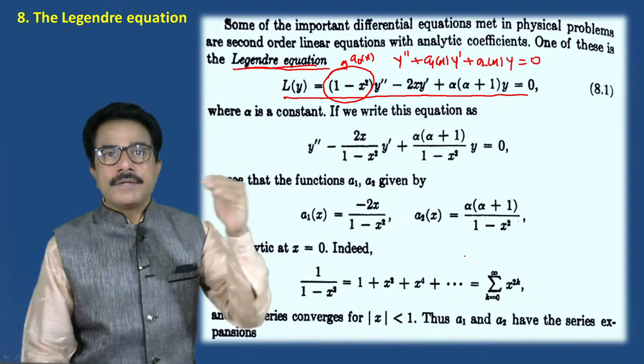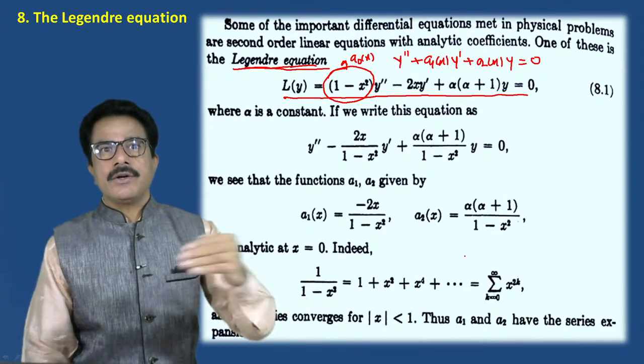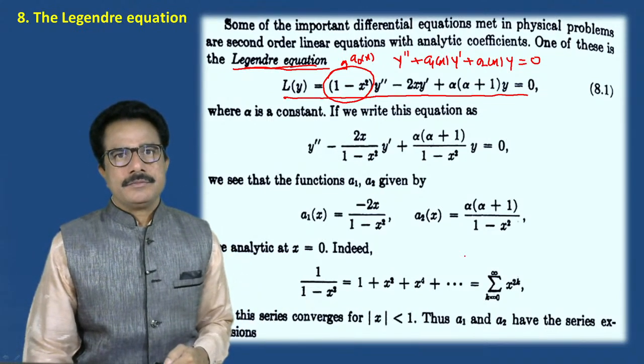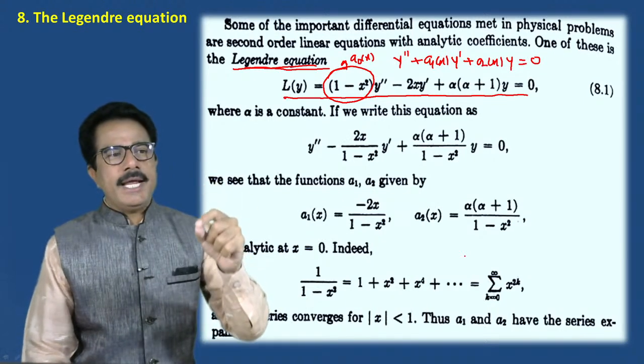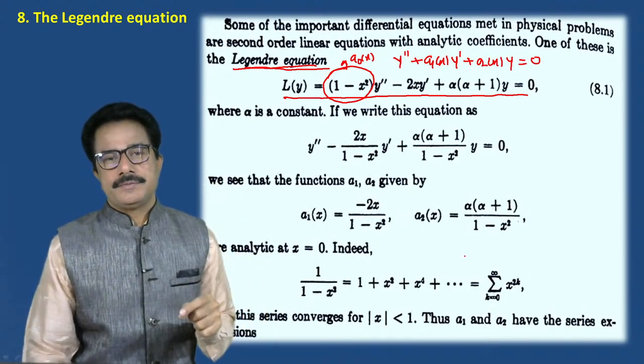how to find the solution of a second order differential equation having analytic coefficients.